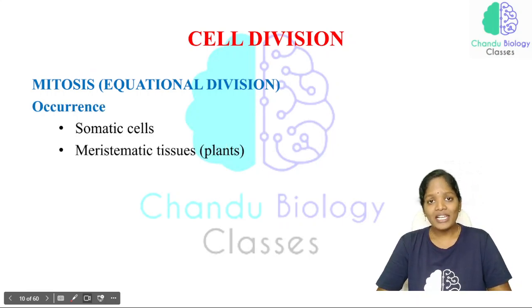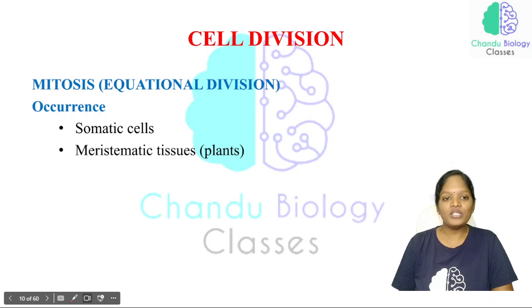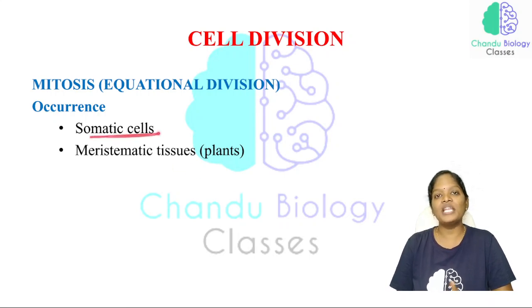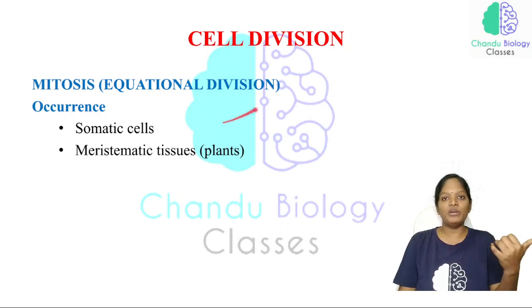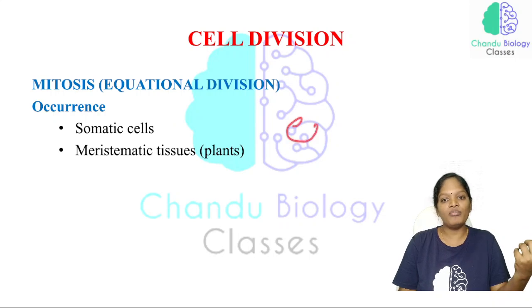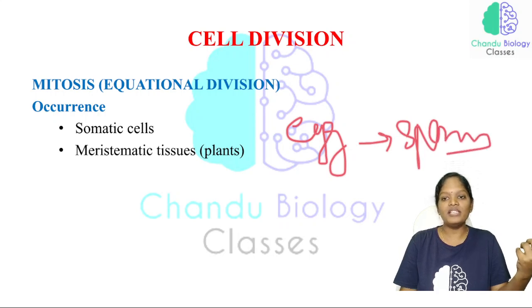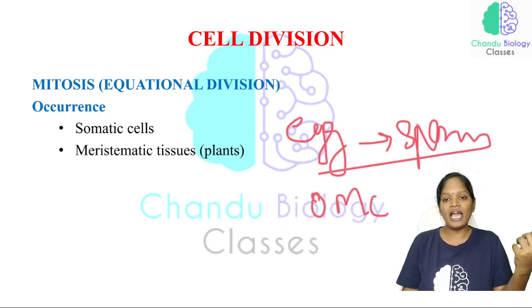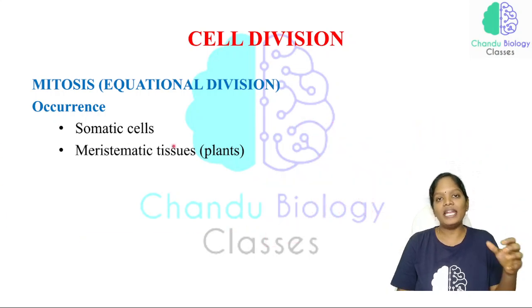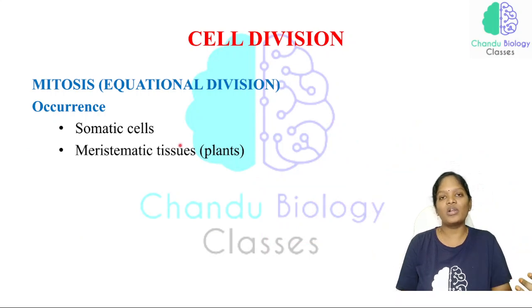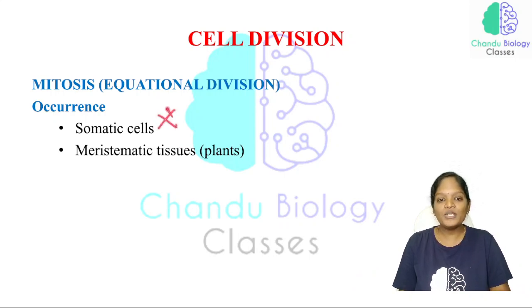Now, where exactly is this mitosis going to take place? Mitosis takes place in the body cells, that is, the somatic cells, except the germ cells. What are the germ cells? In females we call that an egg, and in males we call it a sperm. So, the oogonial mother cell and the sperm mother cell are considered germ cells, and except these germ cells, all other cells we call body cells. In all these body cells, mitotic division takes place. So this point is very, very important.